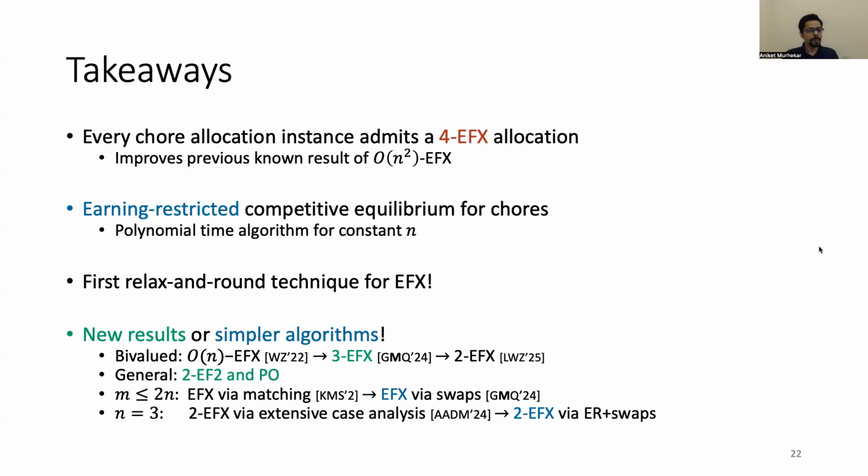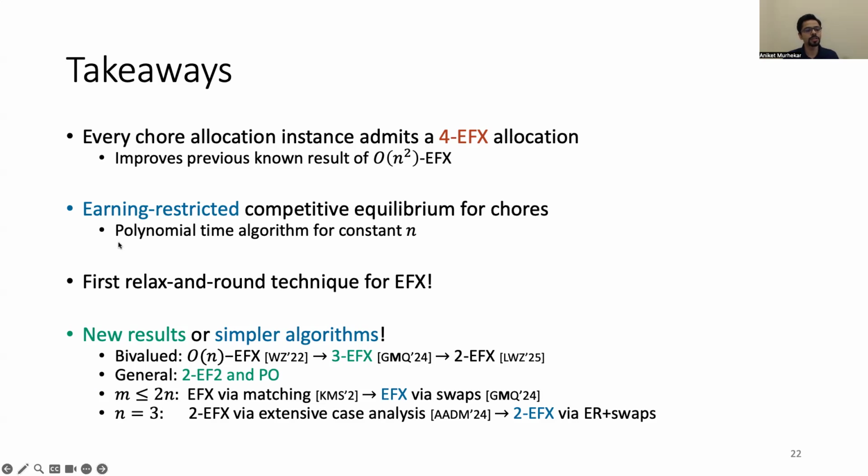Okay. So the main takeaways from our paper and from this talk are that every chore allocation instance admits a 4 EFX allocation. That's the main result of the paper. It improves the previous known result of order n squared EFX allocations, where n is the number of agents. This is a polynomial factor, which we, for the first time, improve to a constant. And we do this by the idea of earning restricted competitive equilibrium for chores, which we believe to have potential further applications for allocating indivisible chores.